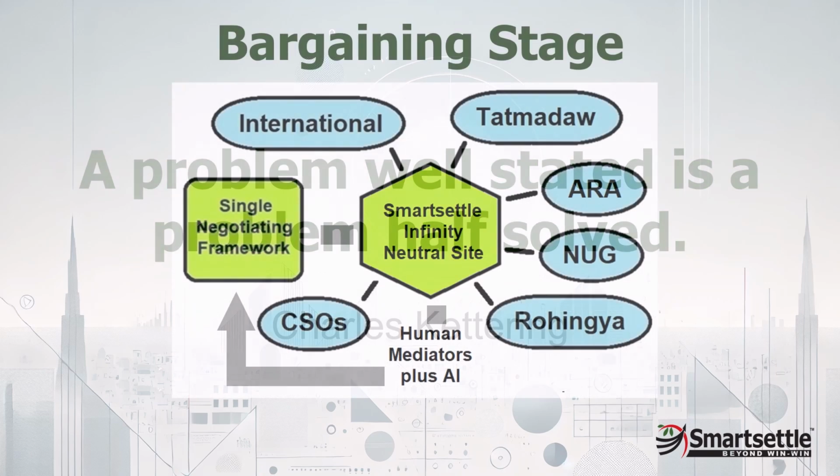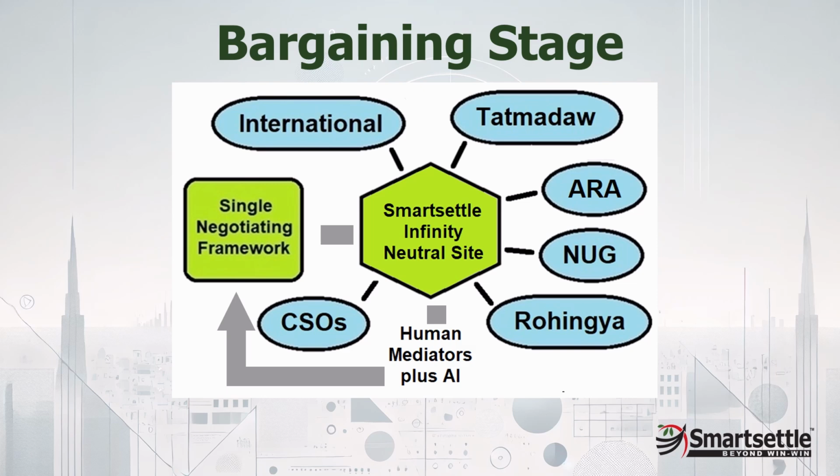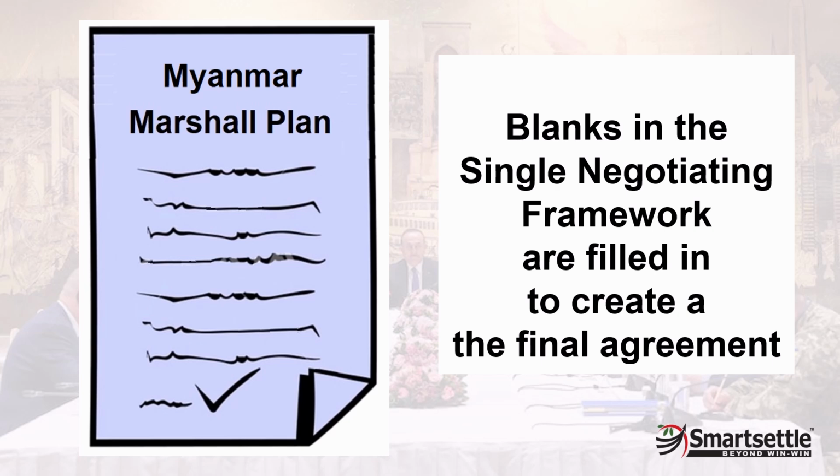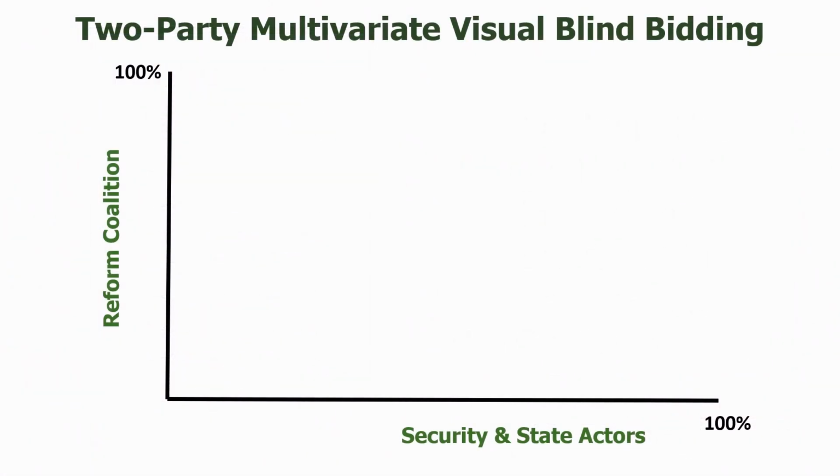Once the framework is mature, we move to the bargaining stage. Each stakeholder refines its private preference model, its real priorities and trade-offs. The result of this transformative dialogue represents a comprehensive Marshall Plan that the parties wish to implement, formalized by fully resolving the single negotiating framework. Now, let's review how the Smartsettle bargaining process plays out in satisfaction space.